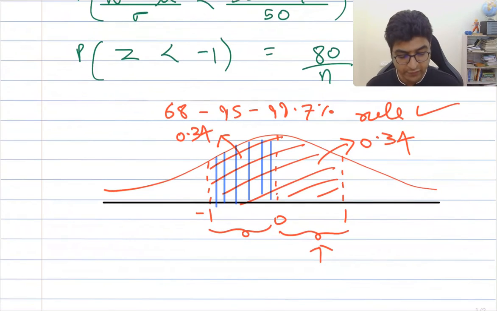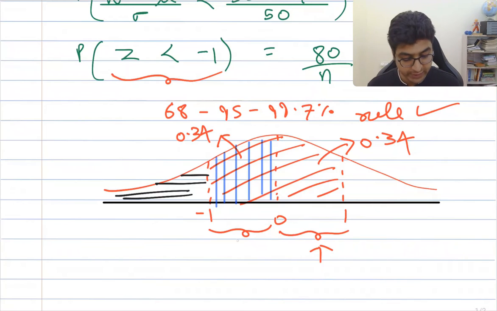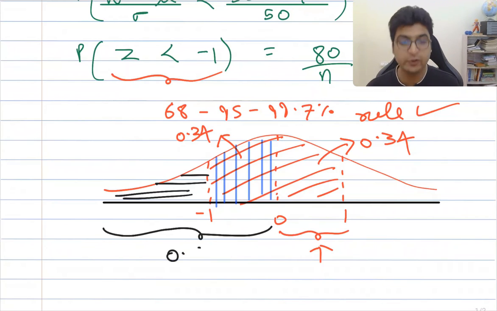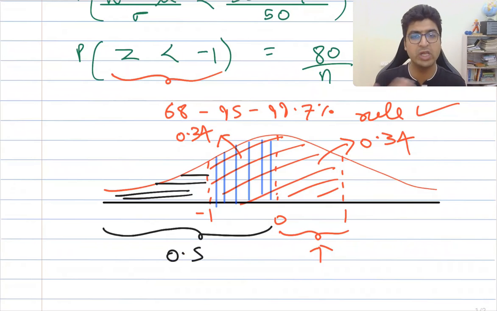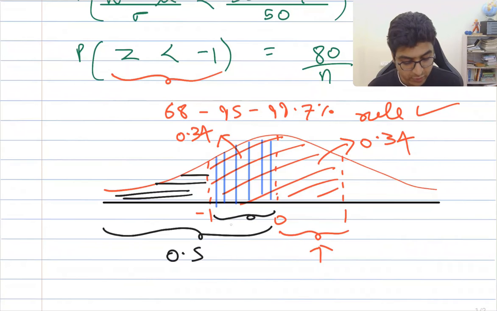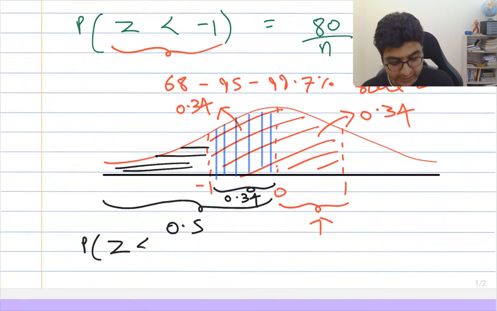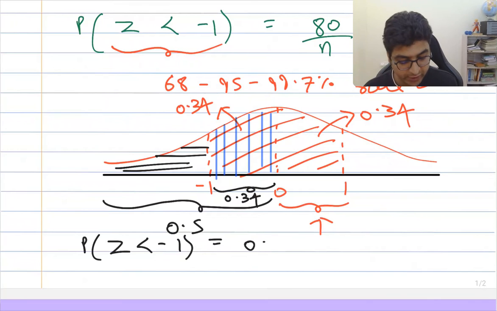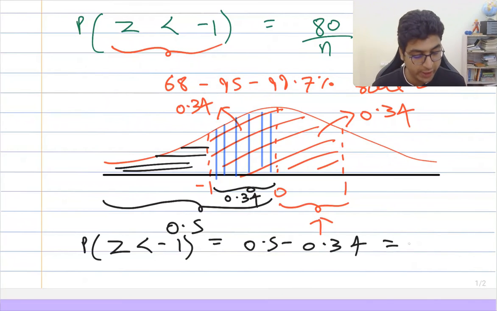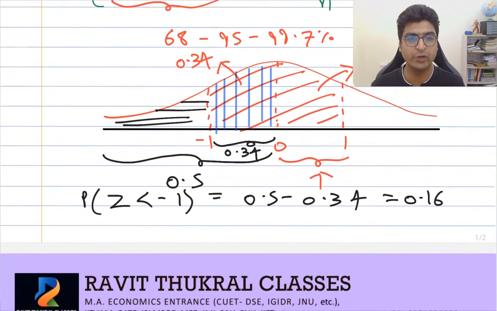Okay, anyways, you have to find out the probability for z less than -1, which is this. ये तो obviously this area to the left of 0 would be 0.5, क्योंकि टोटल 1 होता है, सिमेट्रिक है, तो 0 के लेफ्ट में 0.5, 0 के राइट में 0.5, और -1 और 0 के बीच में 0.34 है. तो which means probability of z less than -1 would be 0.5 minus 0.34. ओके, तो विच इज 0.16, आपको मिल गया है 0.16.